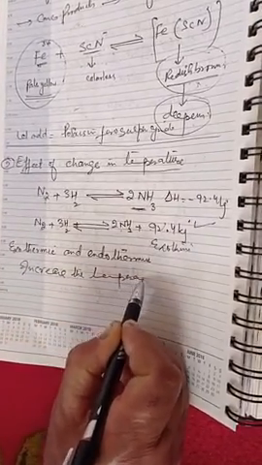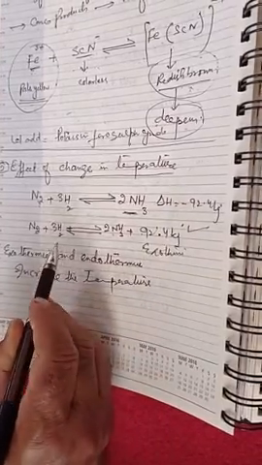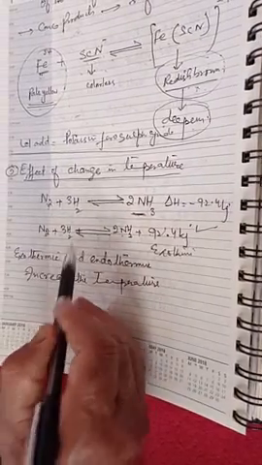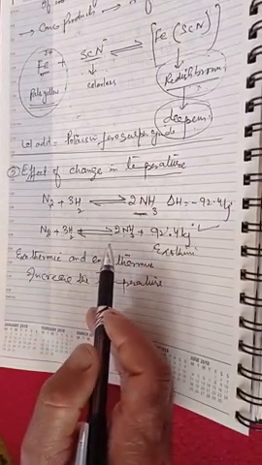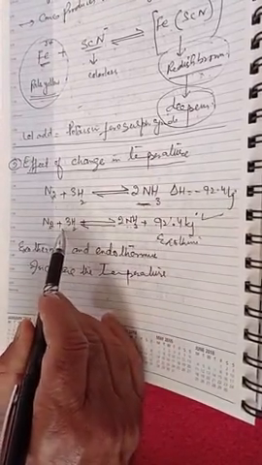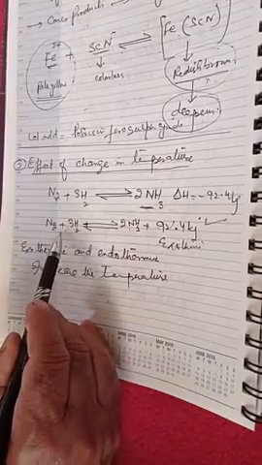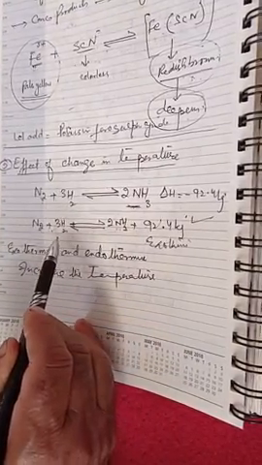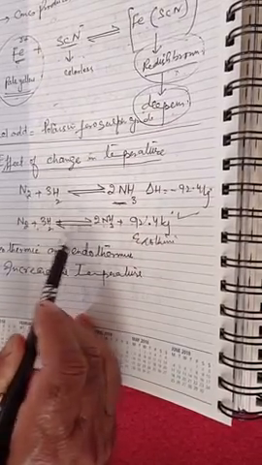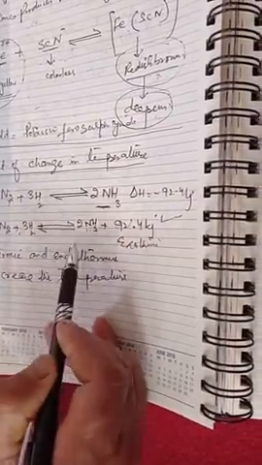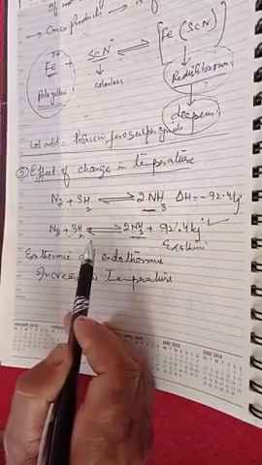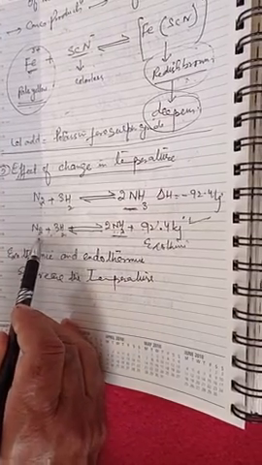what will happen? By increasing the temperature, according to Le Chatelier's principle, the reaction will shift in the direction in which heat is absorbed. Heat is absorbed in the backward direction. I will repeat it. We have increased the temperature in this reaction. According to Le Chatelier's principle, the equilibrium will shift in the direction which takes place by the absorption of heat. So absorption of heat takes place in the backward direction. The ammonia absorbs heat and decomposes, giving N2 and thrice H2.